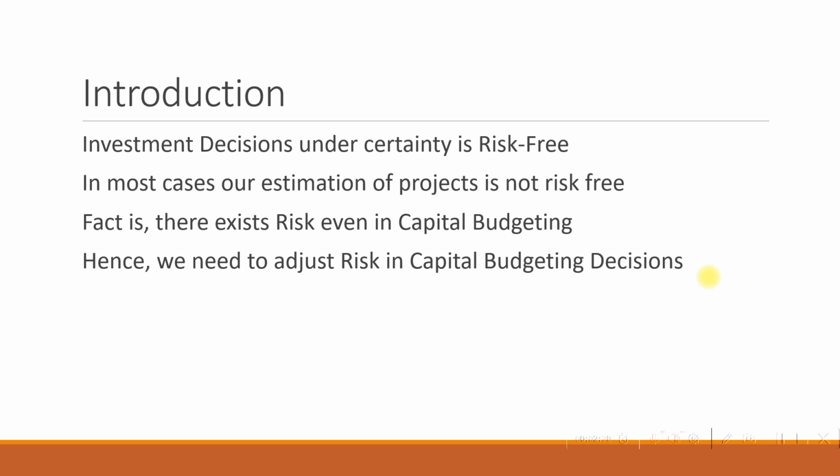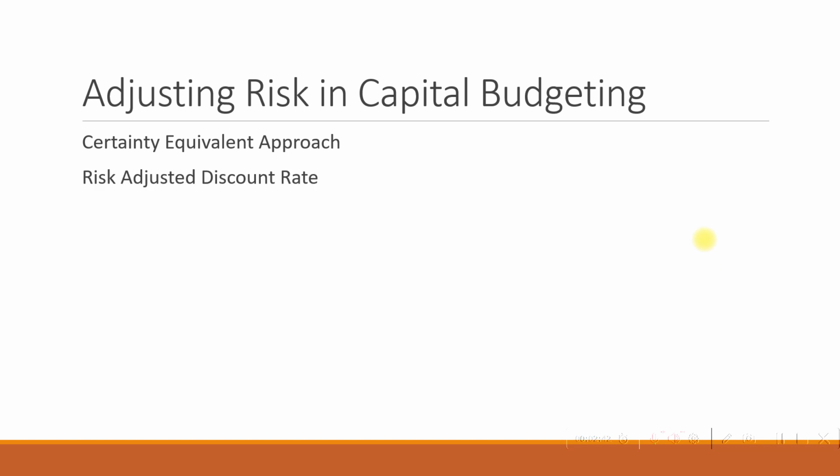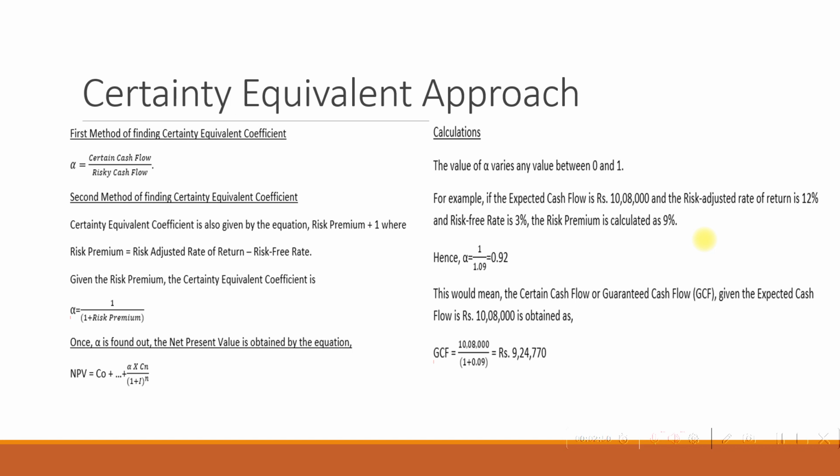There are two methods it is done or taken care of, and that is what we see next. So adjusting risk in capital budgeting, it is done by certainty equivalent approach, and the other one is risk adjusted discount rate. These are the two methods in which we actually adjust risk in capital budgeting. So let us first see what is certainty equivalent approach.